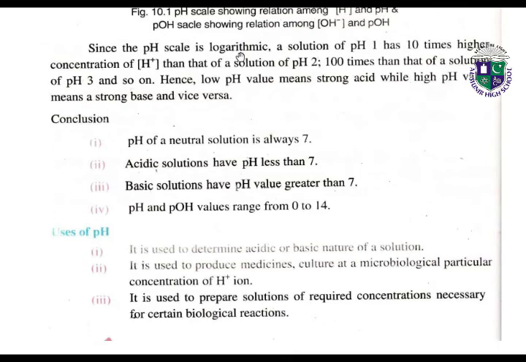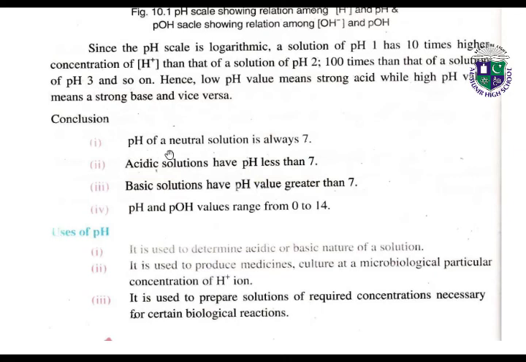Since the pH scale is logarithmic, a solution of pH 1 has 10 times higher concentration of hydrogen ions than a solution of pH 2, 100 times that of a solution of pH 3, and so on. Hence low pH value means strong acid. अगर हमारे पास pH की वैल्यू कम आ रही है, इसका मतलब है कि वो strong acid है, while high pH value means it is a strong base, and same like on the other side.